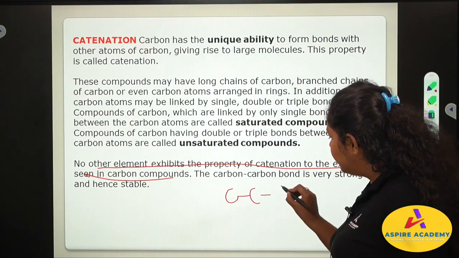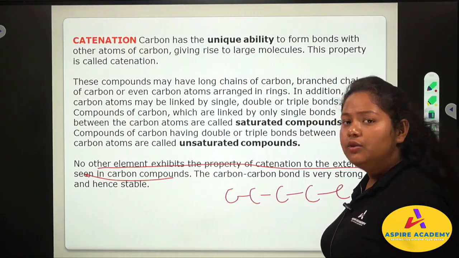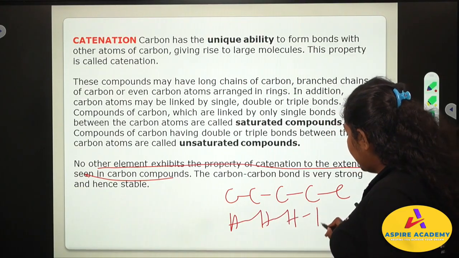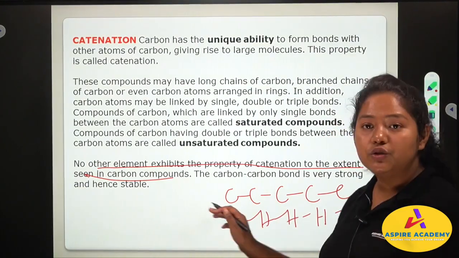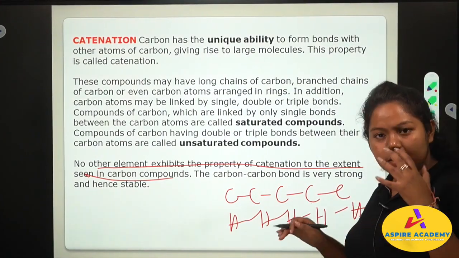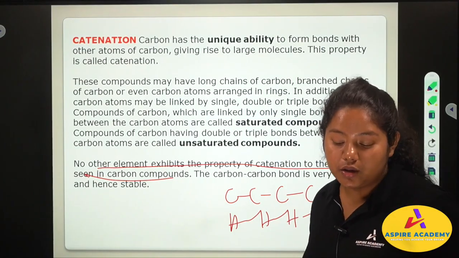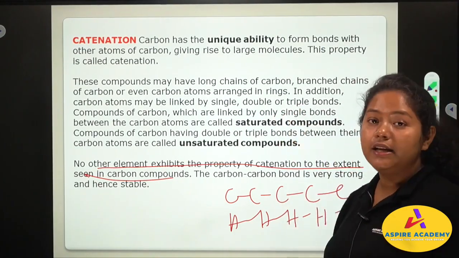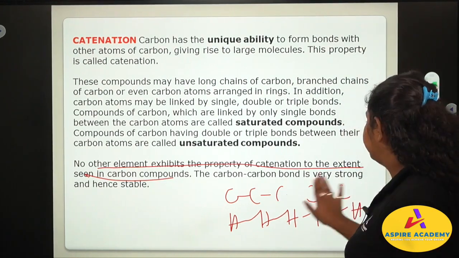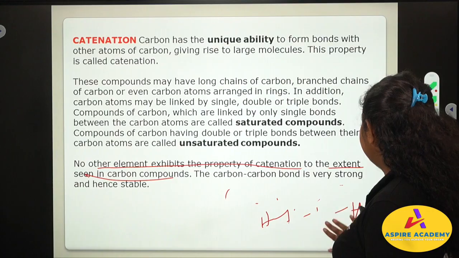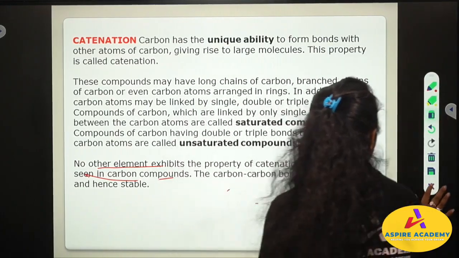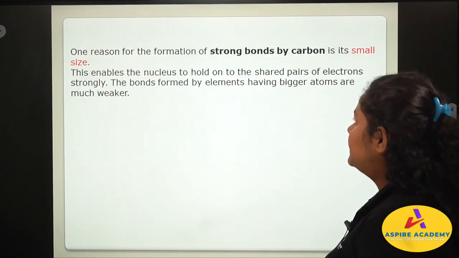You have seen carbon can form bonds like this, but you will not see hydrogen form this huge molecule. It is not happening with all elements. Since carbon has tetravalency, it can form catenation, hence it is making carbon a versatile element.